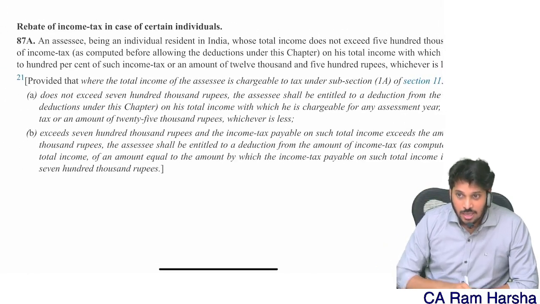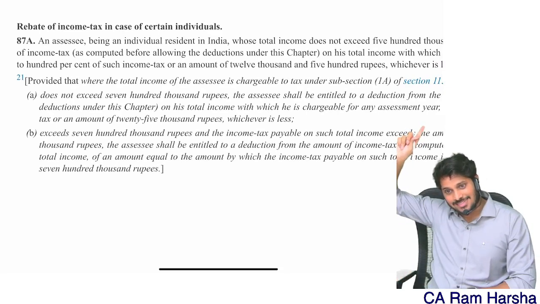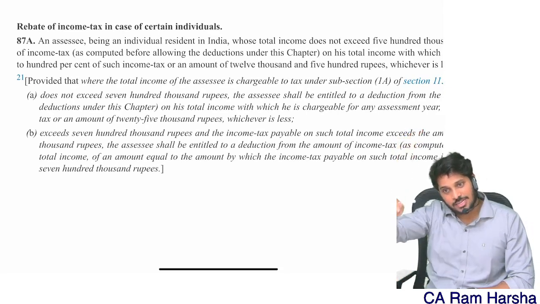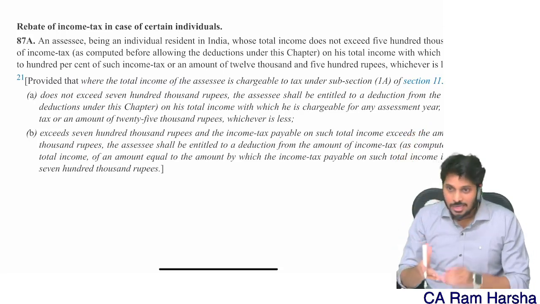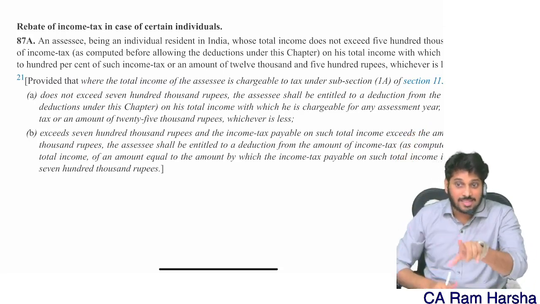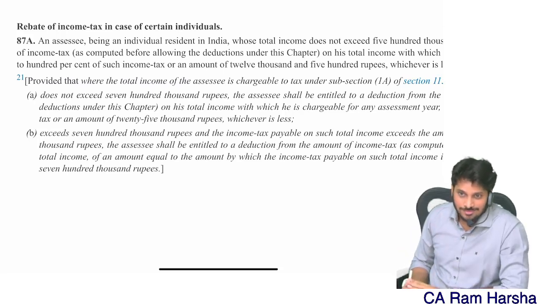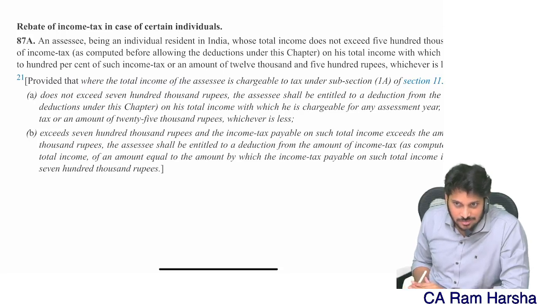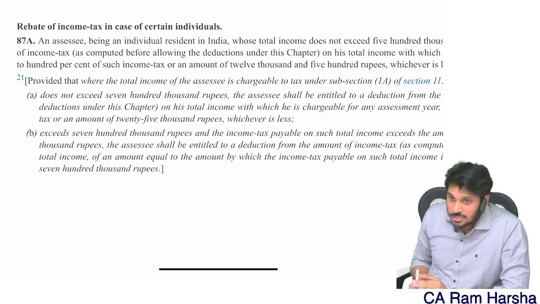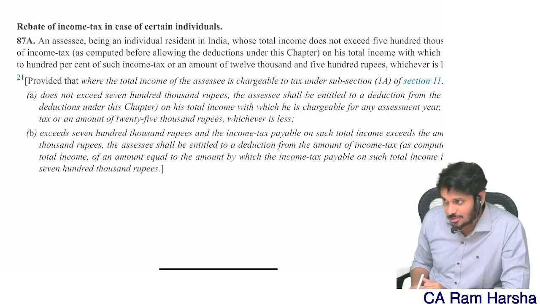Understood? Now 112A section says rebate is not available under 87A. Are you getting the point? This provision we can't apply in the given scenario which I told, because 87A and 112A will conflict with each other. So at that time, step number B, tax on total income, they said, right? Which total income should I consider? Normal income I should consider.